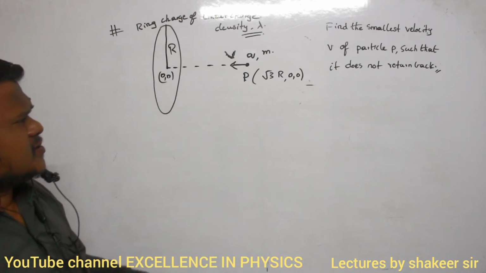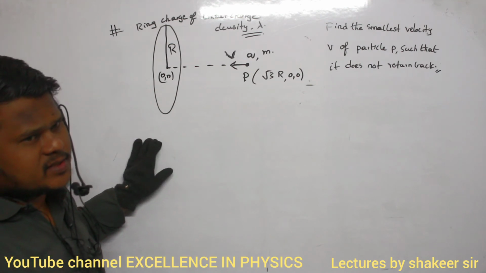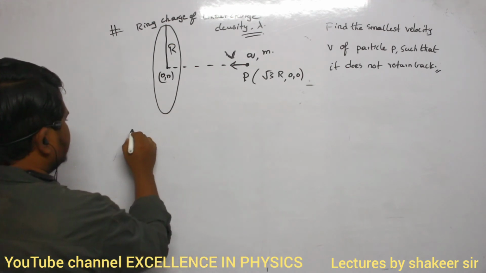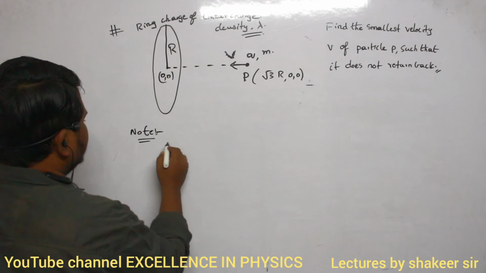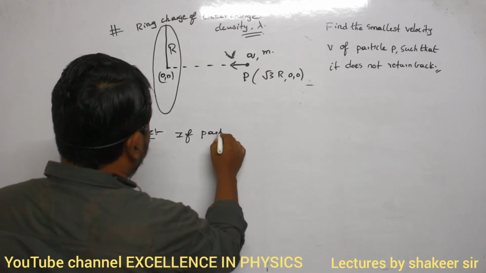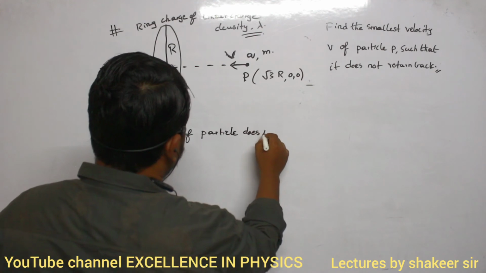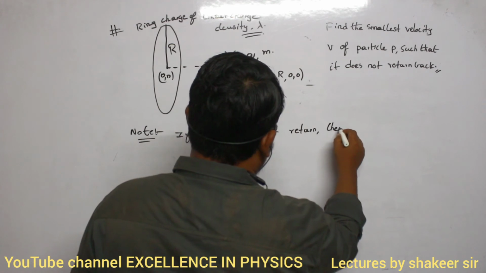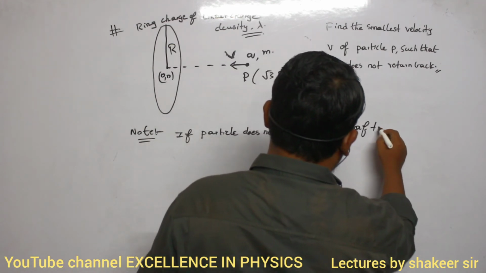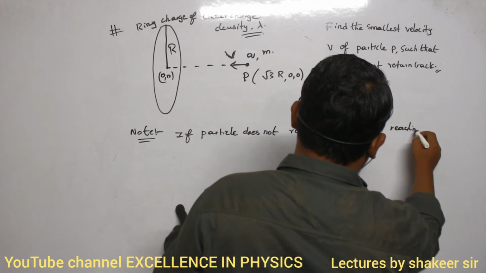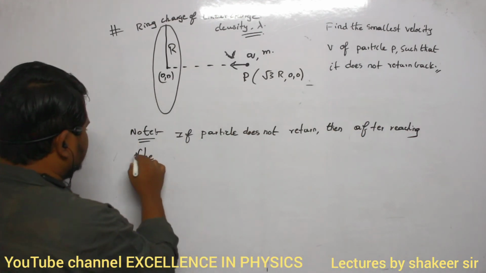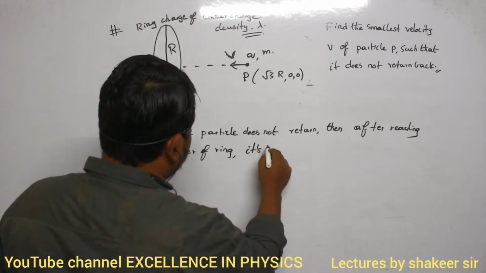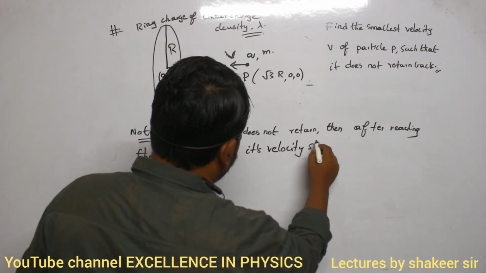So always I can use the law of conservation of energy, no? Always I can use the law of conservation of energy. Clear? So here what is the note point we have to write? Note point which we have to write is, if the particle does not return, then after reaching the center of the ring, its velocity should be how much? Its velocity should be 0.